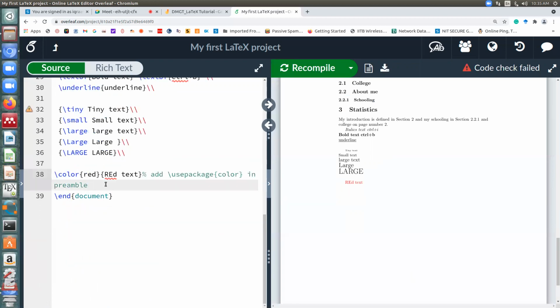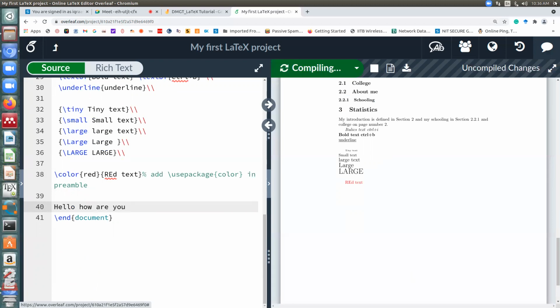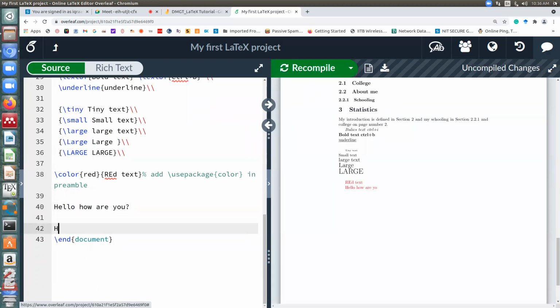Let me just answer Faisal's question. This is also another way of shifting the line. If you just put in a space, it should automatically give you a break.